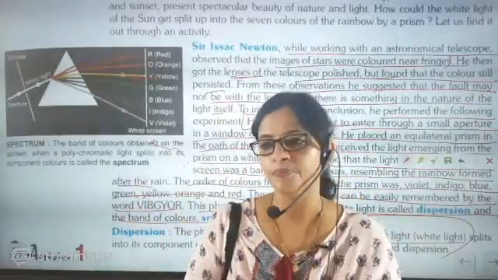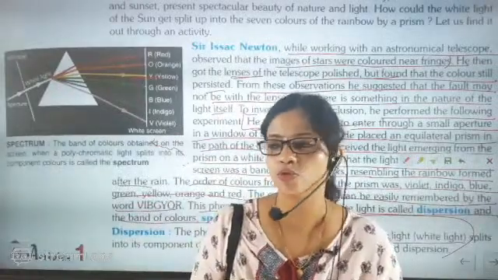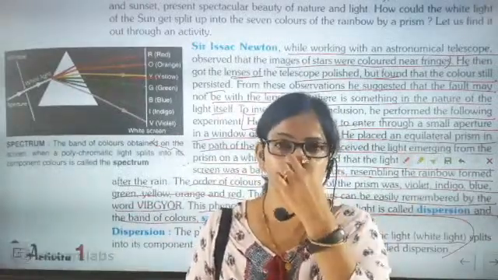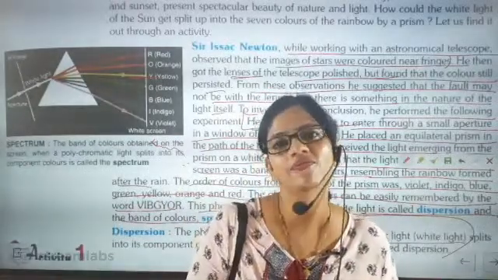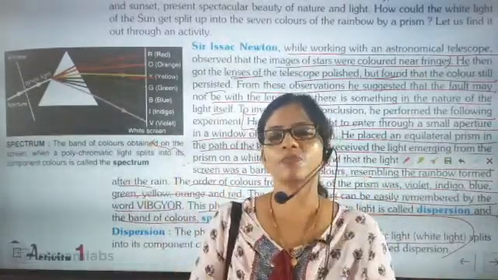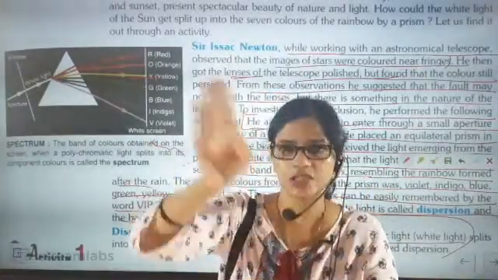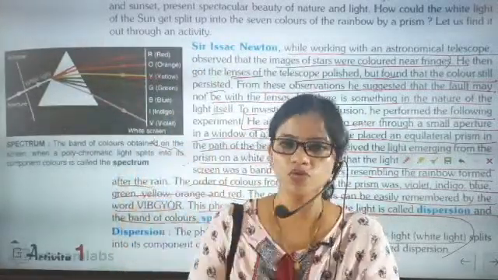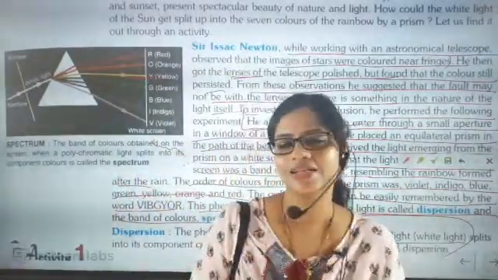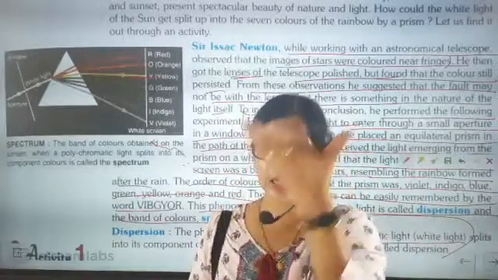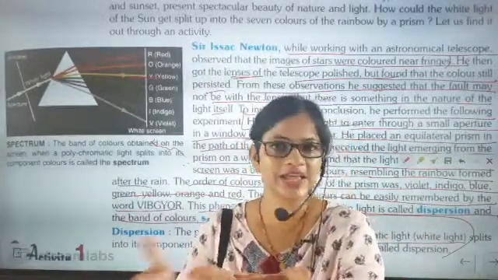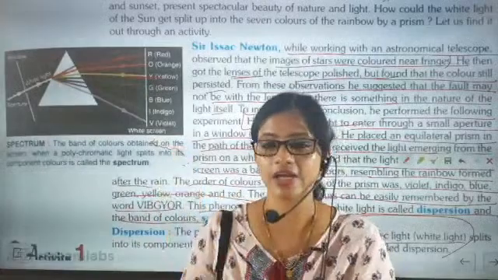So he might have taken a lens also, but he saw one very important thing, that the lens also has 7 colors, but the 7 colors are on the fringes, and it was not so clear. Then he could have taken a glass slab also, but the glass slab also does it only at the edge region. Then he could have taken a prism.